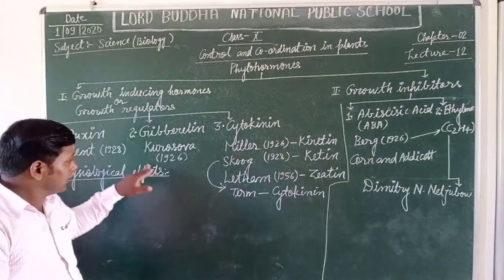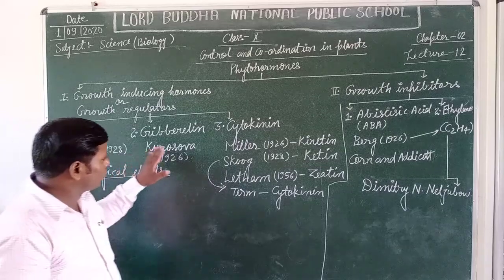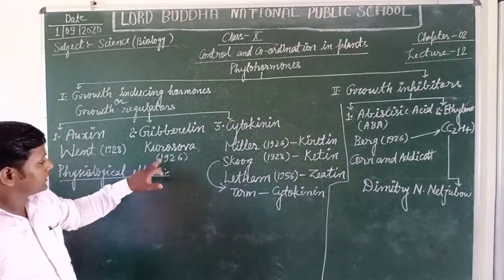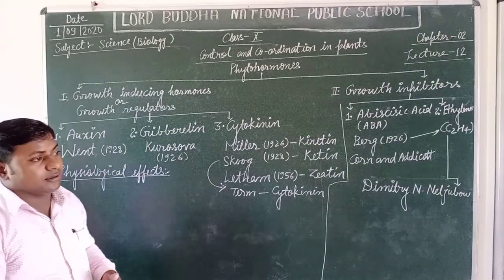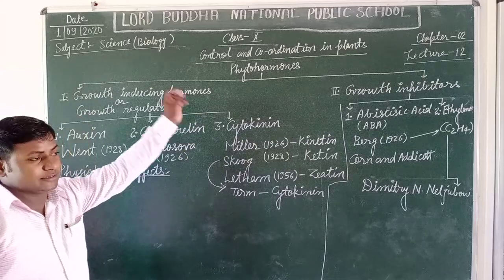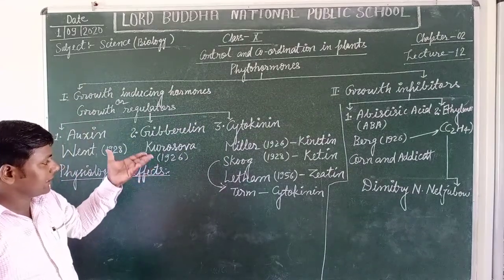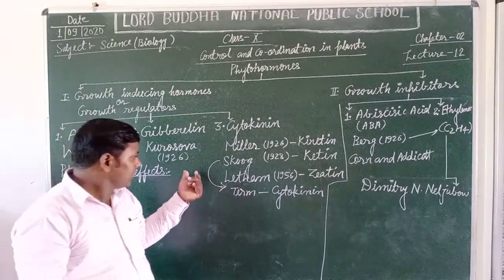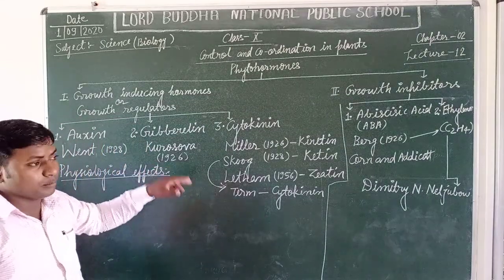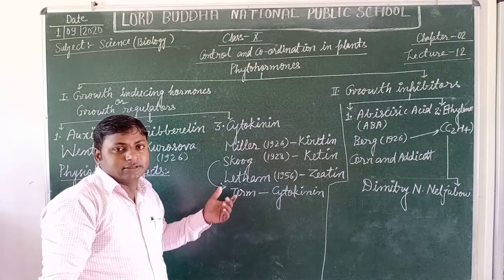Yes students, it is mainly responsible for the growth of plants in height, and it is also secreted in the branches, the new branches and their tips. This hormone also increases the number of flowers in plants.